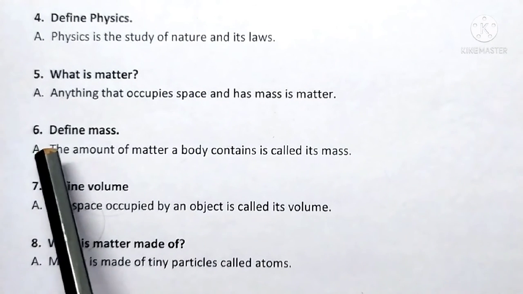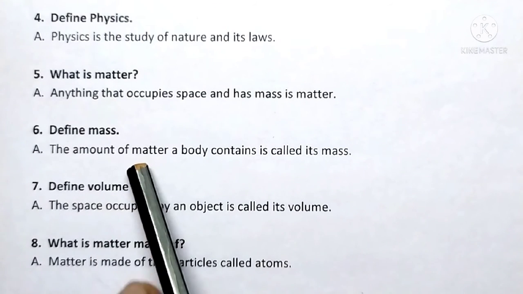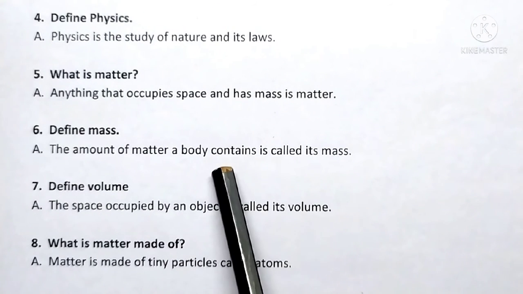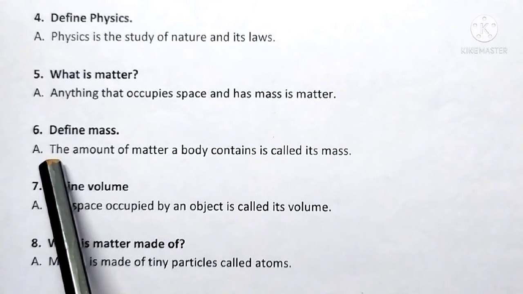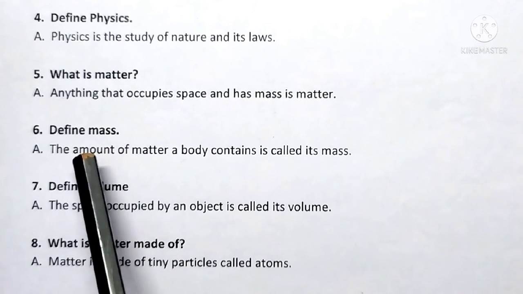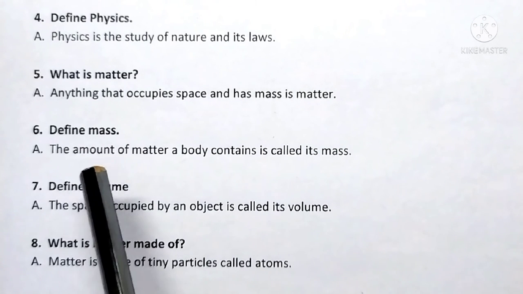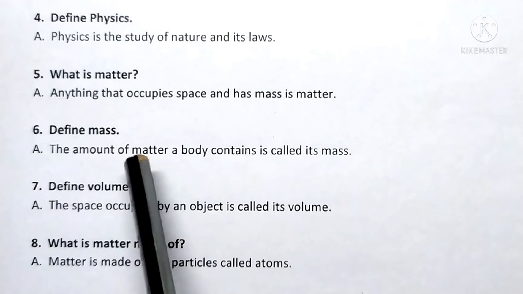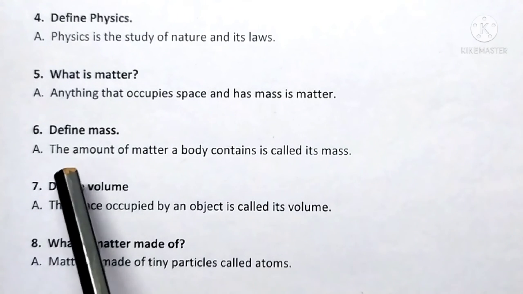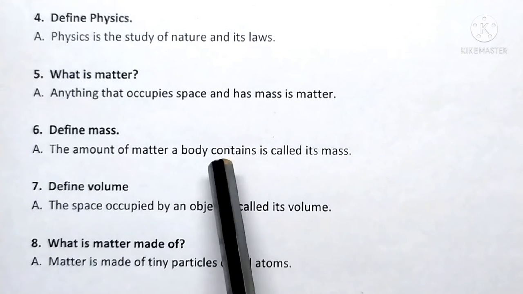Question number 6. Define mass. Answer, the amount of matter a body contains is called its mass. Again, in order to understand this concept, let us take the example of the book again. Your textbook contains some mass in the form of paper and its cover. So, your textbook has got some mass. So, it is an example of a matter. Hope you would have understood.